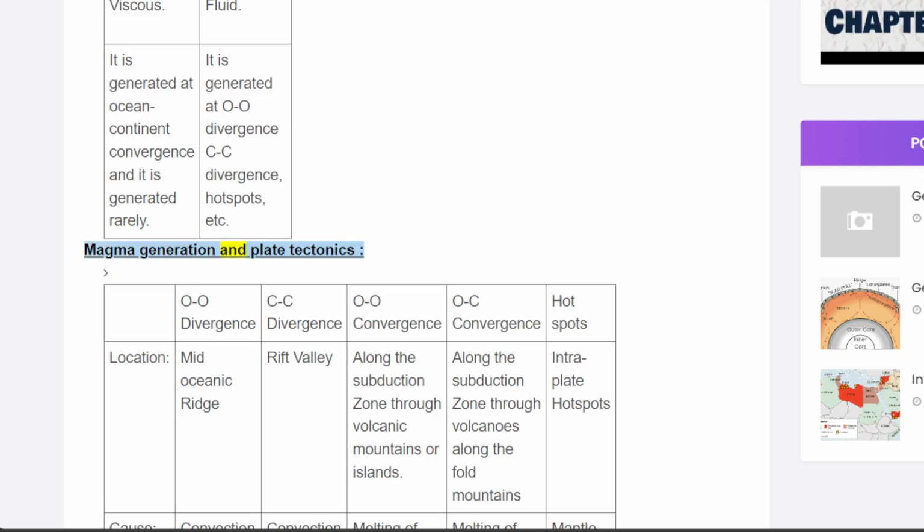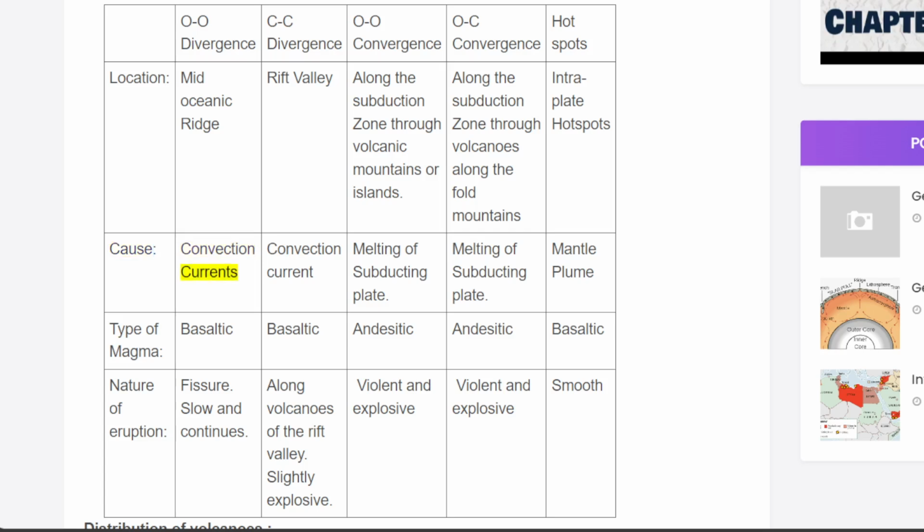Magma generation and plate tectonics. OO divergence, CC divergence, OO convergence, OC convergence, hotspots. Location: mid-oceanic ridge, Rift Valley, along the subduction zone through volcanic mountains or islands, along the subduction zone through volcanoes along the fold mountains, intraplate hotspots. Cause: convection currents, melting of subducting plate, mantle plume.